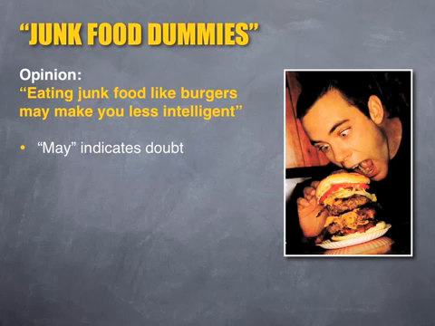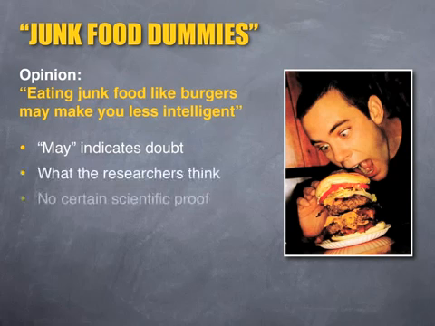Here the verb may shows that it might make you less intelligent, or that it is possible that it may make you less intelligent, not that it will for certain. If something may happen, it does not mean that it will. It is what the researchers think might happen. There is no actual scientific proof given here to back up the effect of junk food on people, and along with the uncertainty in Brooke's use of language, this tells us that it's not factual information, and is instead one of his opinions from the article.